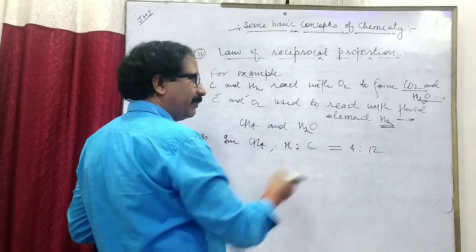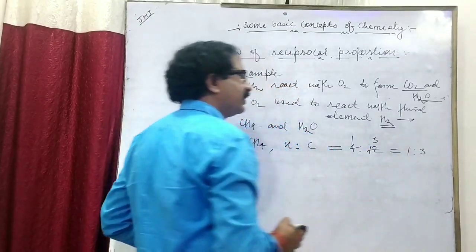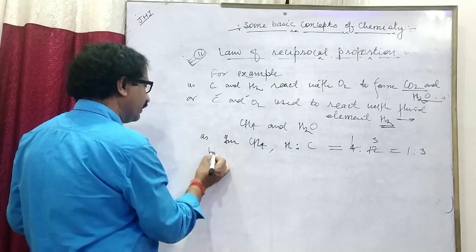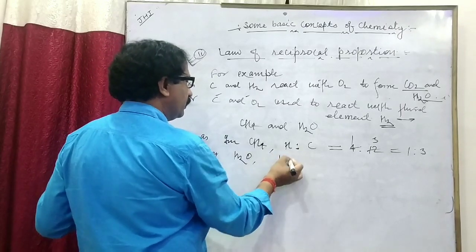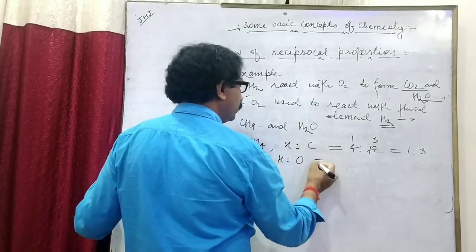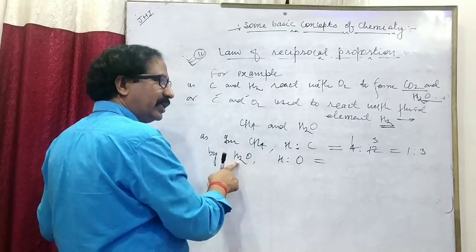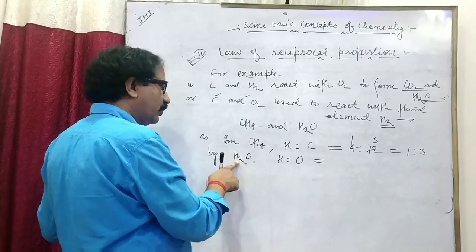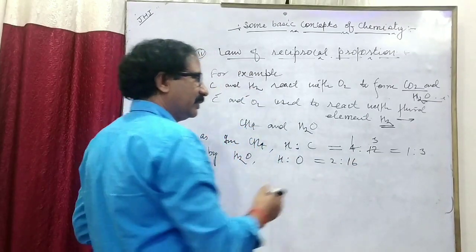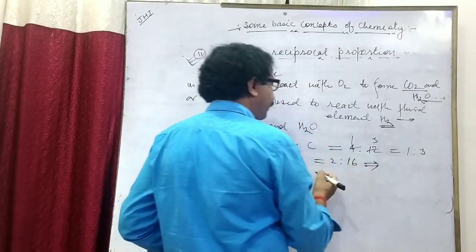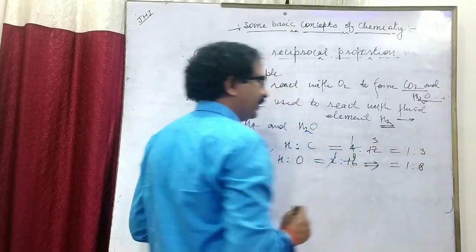4:12. Simplify to this one. 4 1 are 4, 4 3 are 12. Its ratio is 1:3. By the same way, in H2O, H ratio O: the atomic mass of hydrogen is 1, here there are 2 hydrogen, so 2:16. Simplify to this one, which implies 2 1 are 2, 2 8 are 16, means 1:8.